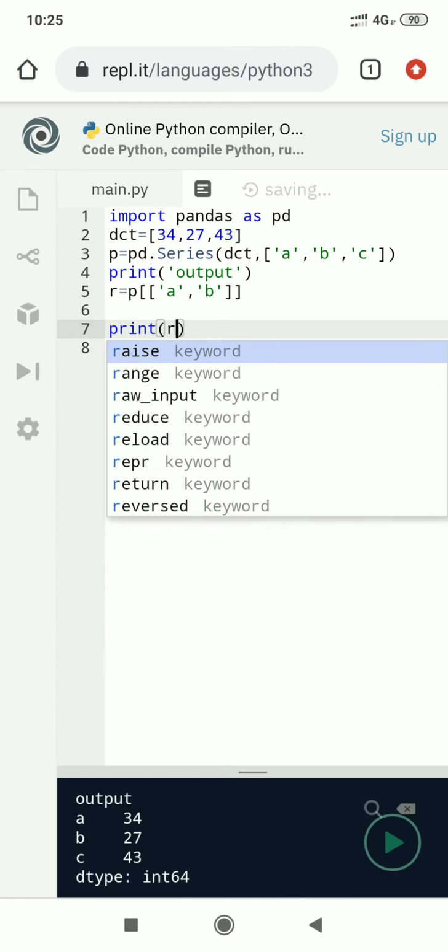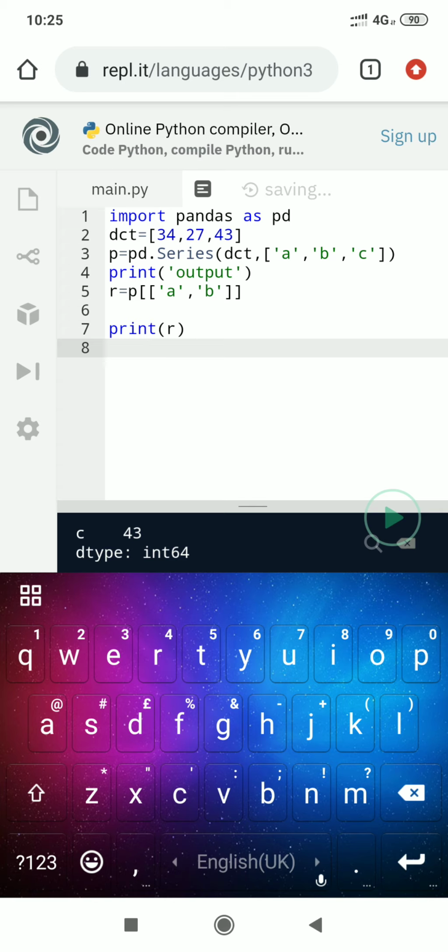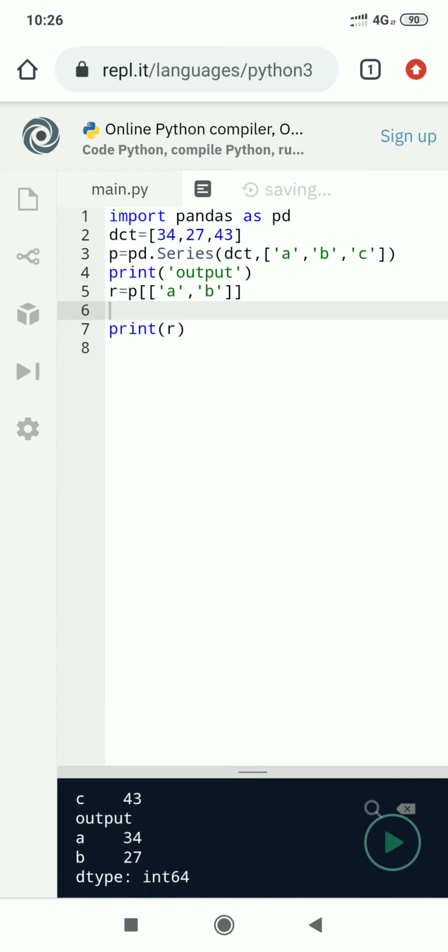So students, one point to be noted, that whatever you are changing, the output should be also of that particular object. I was missing to write P here. Now I have written R. It will display the value of R. It is displaying A 34 and B 27.